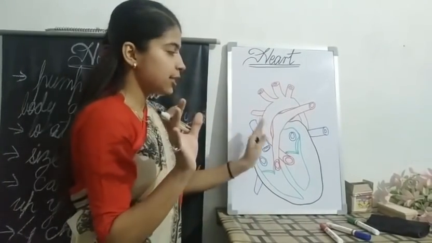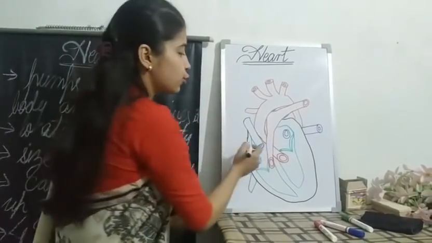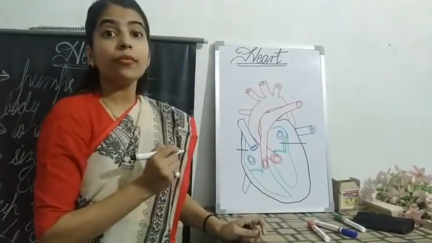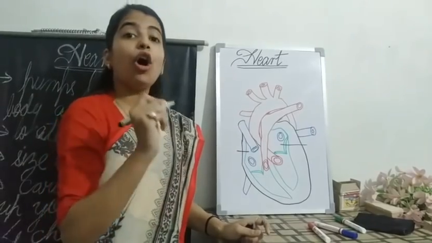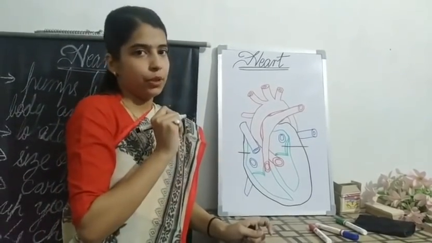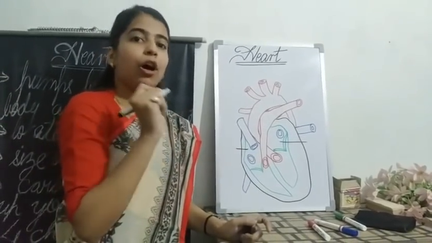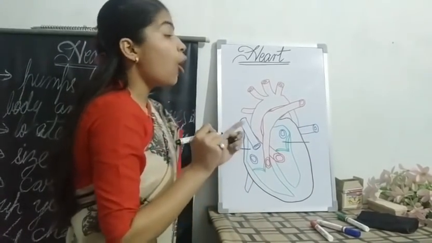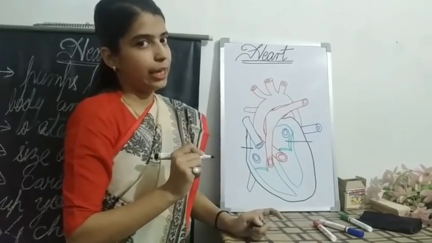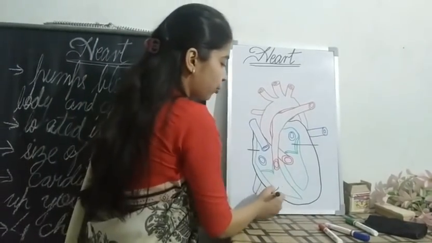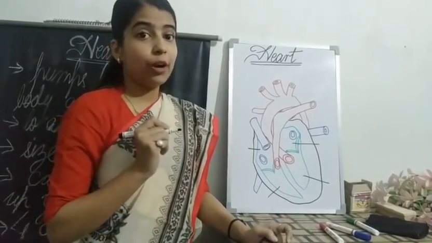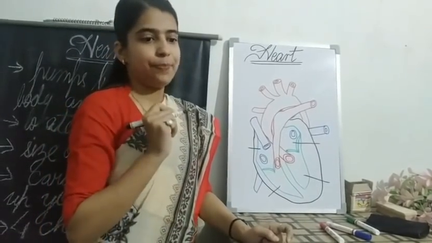Is it clear? See it very carefully, students. The upper portions are your atrium or atria, also called the auricles. And your lower portions are called ventricles. What are they called? Ventricles.